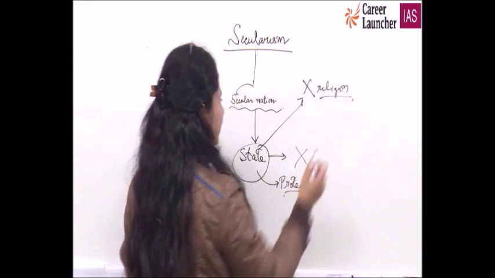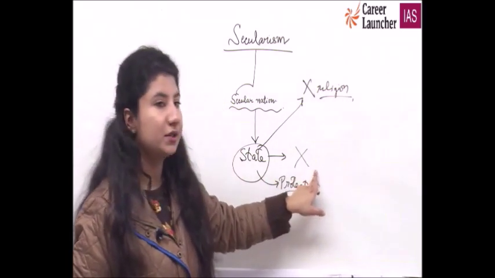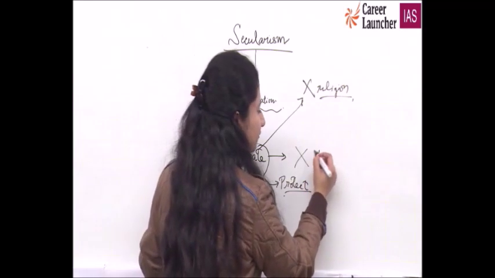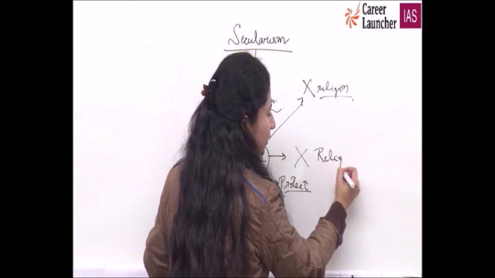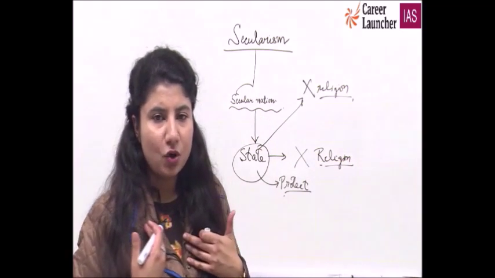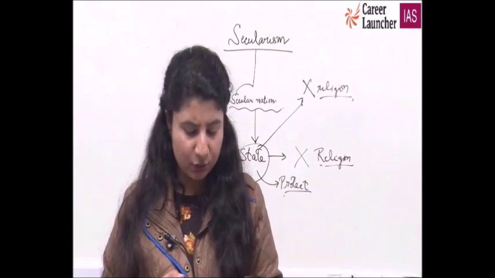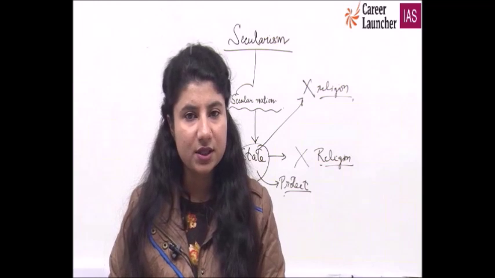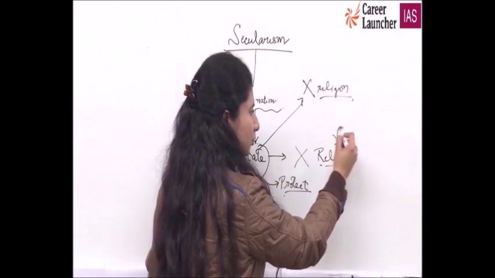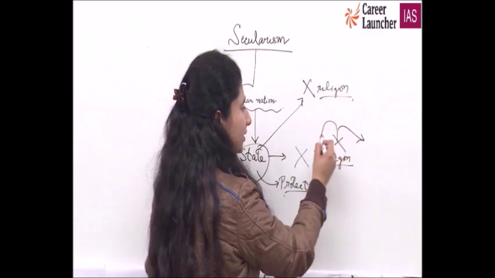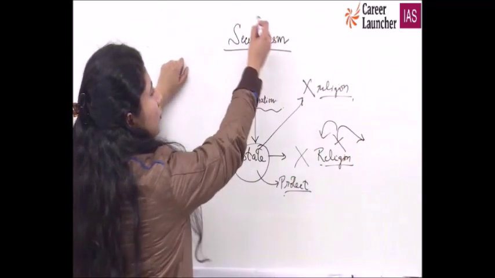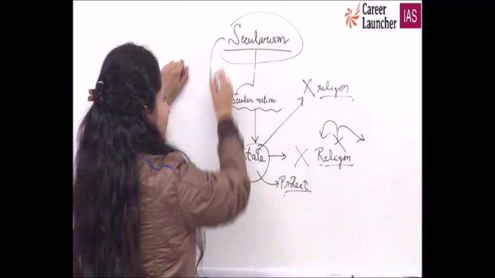One thing is clear, that the state has nothing to do with the personal sphere of a person's life, and religion is a very core affair of any person. I belong to one religion, I am a Christian. I don't think that it should be any problem to the state. The state will not say, you should not be a Christian now, you get converted to this religion or that religion. Because of secularism, which has been mentioned in our constitution very clearly, that is why nowadays